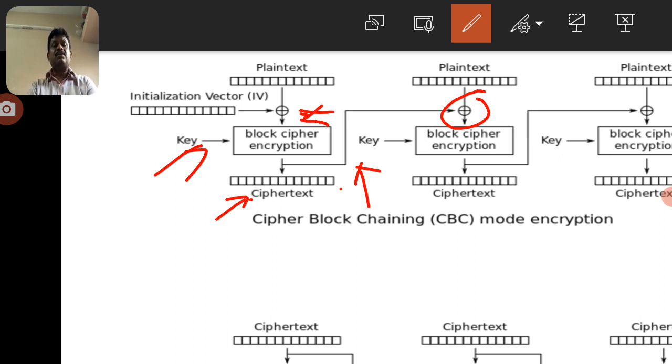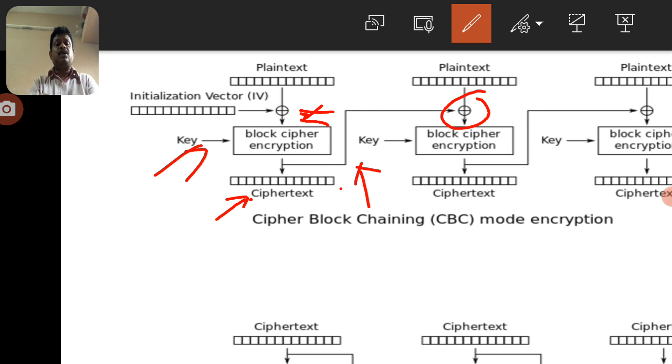So this is the first block of data. Now that ciphertext data is applied to the next block input, that is in the place of the IV. Here you can observe in the initial block we consider the IV data, and in the next block we consider the output of the first block data, and similarly this process will continue until the last block. That means the third block depends on the second block output data, the fourth block depends on the third block output data, which is submitted to the input of the fourth block, and so on.